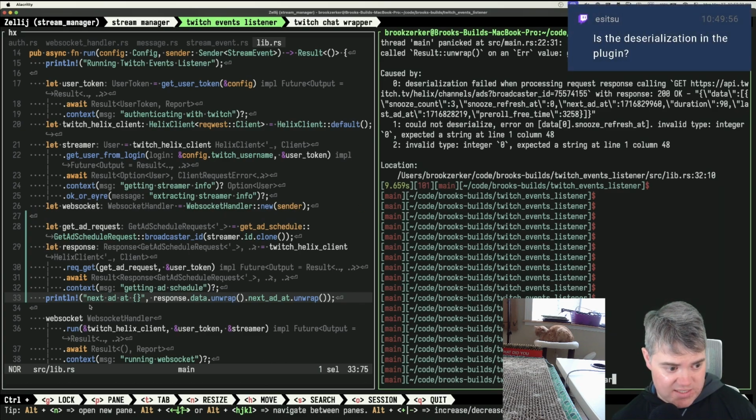I'm a little bit concerned that this is not gonna work because I think it's failing here. Getting add schedule, right? Yep, error value. Yeah, this print line is not gonna work. Is the deserialization in the plugin? Plugin? You mean in the library? I bet it is. I bet that's a bug.